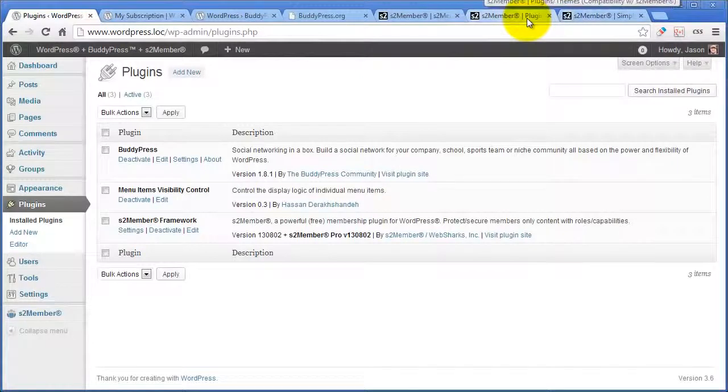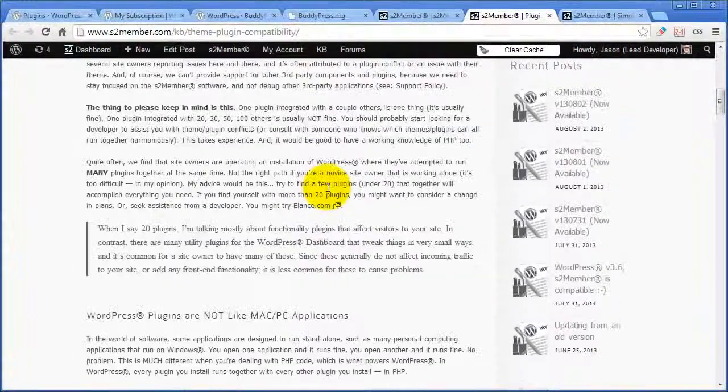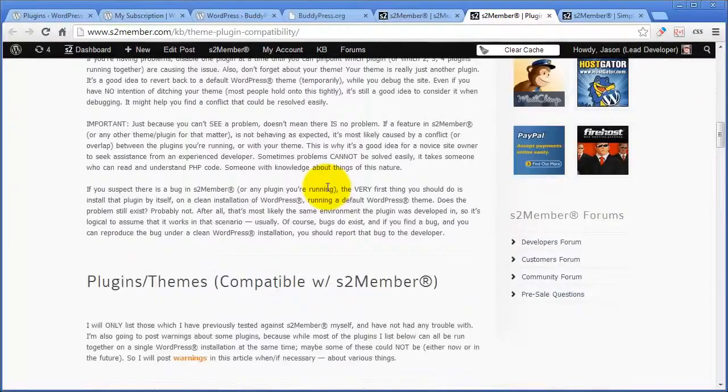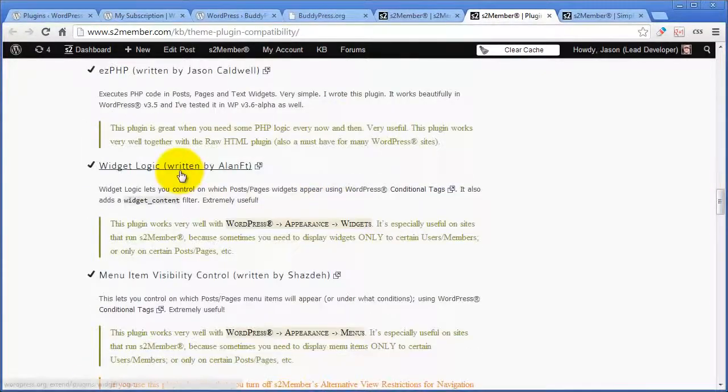Right here, if you search at s2member.com for plugin theme compatibility, this article will come up. It's written by me, and it lists a lot of the plugins that I recommend throughout some of my videos. Right down here you'll see Widget Logic and the Menu Item Visibility Control. I'm going to show you this one real quick, and if you like it, get this one too, because these work almost exactly the same way. This one is for widgets and this one is for menu items.